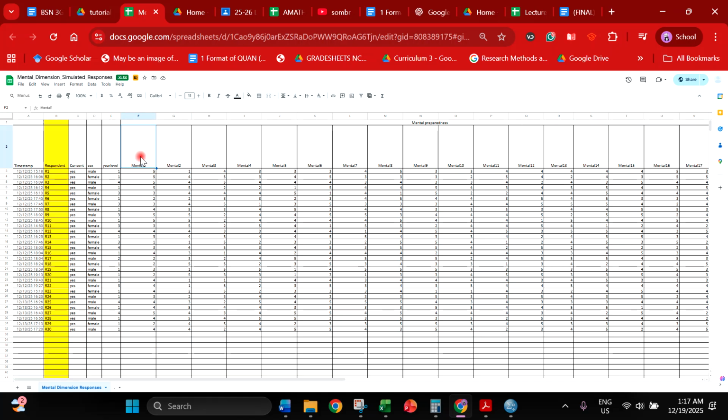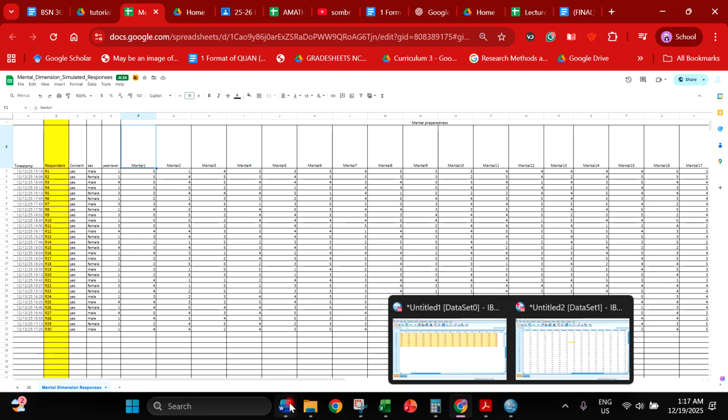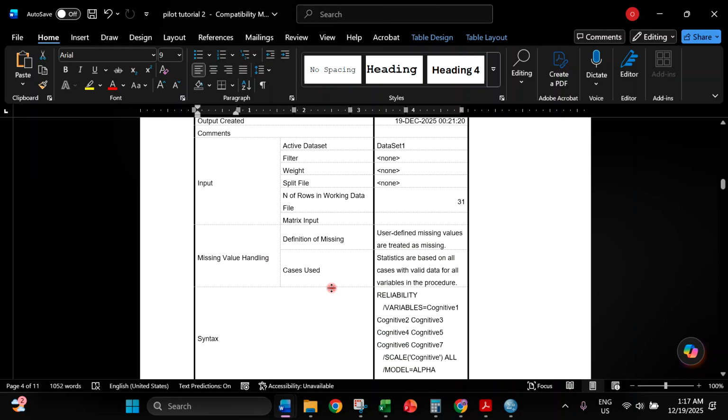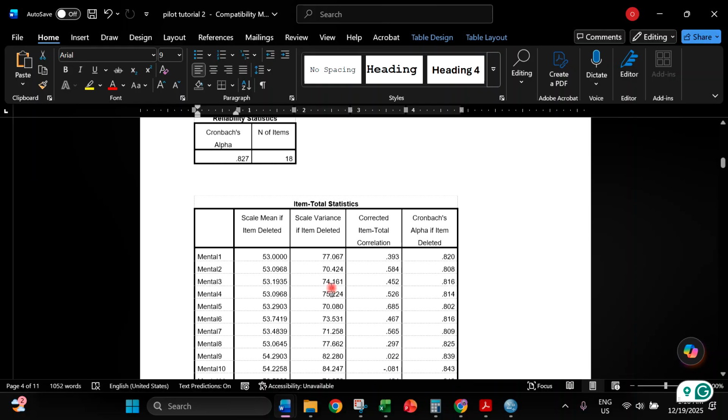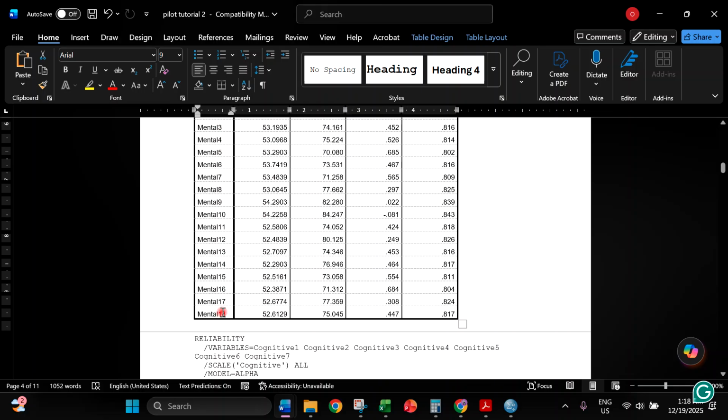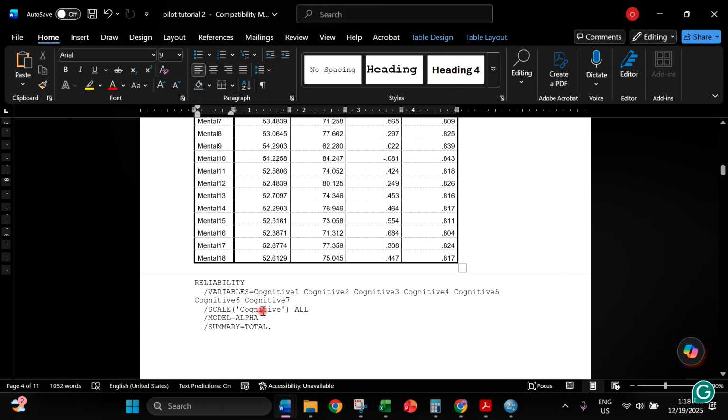So mental 1 is the first question under your mental preparedness. It will be shown in the result of your Cronbach alpha value here in your mental readiness. So mental 1, meaning this is question number 1. You can see here that you have a set of 18 questions.